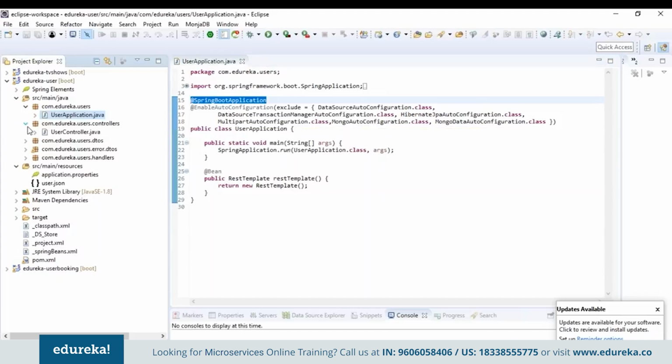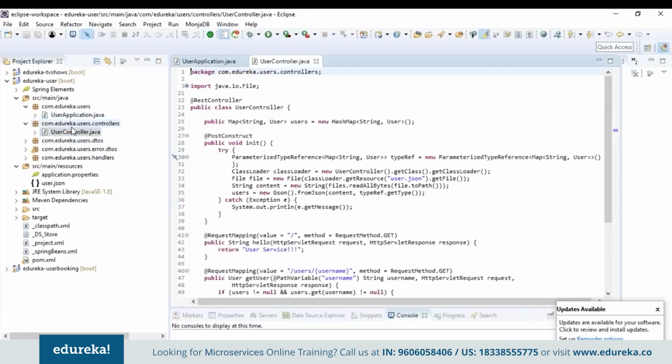Now, I've created another package for the controller file, and in this file, I'm going to import all the data from the JSON file in the resources folder. Let me just open it. Okay, so I've started the file by importing the REST controller annotation so that we no longer have to add the response body annotation to all the request mapping methods. After that, I've created a map object users which maps the keys to the values. So our key will be of string type and the values would be of user type.